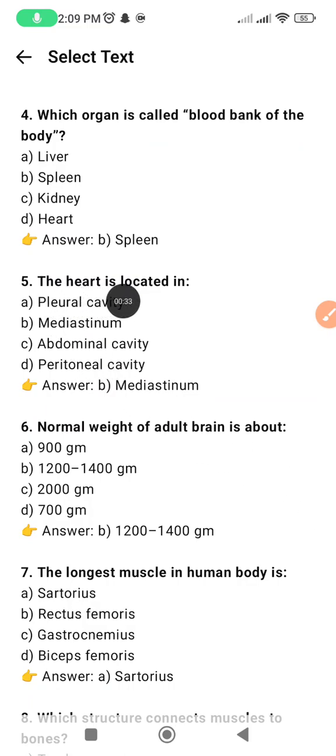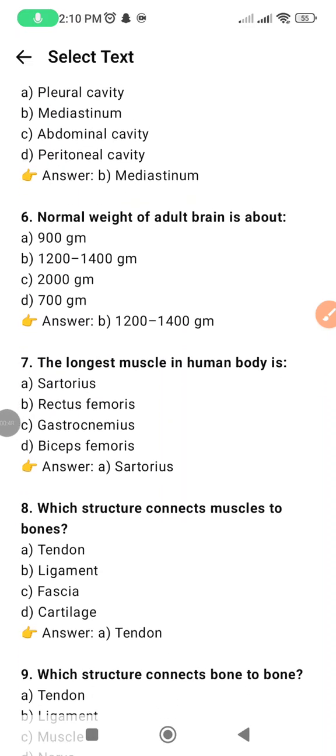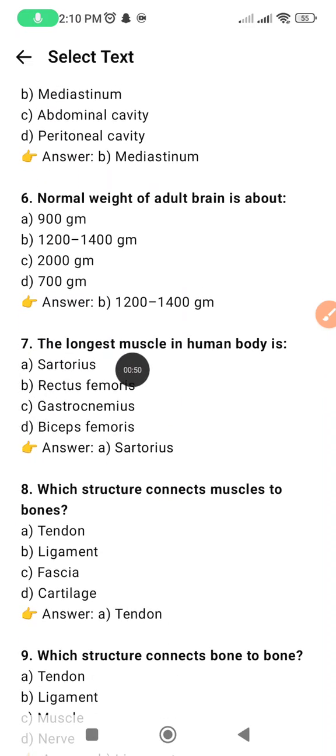The heart is located in mediastinum. Normal weight of adult brain is about 1200 to 1400 grams. The longest muscle in human body is sartorius. Which structure connects muscles to bones? Tendon.